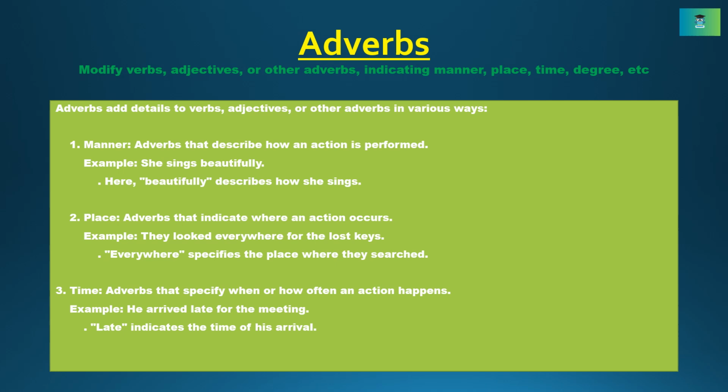2. Place. Adverbs that indicate where an action occurs. Example: They looked everywhere for the lost keys. Everywhere specifies the place where they searched. 3. Time. Adverbs that specify when or how often an action happens. Example: He arrived late for the meeting. Late indicates the time of his arrival.